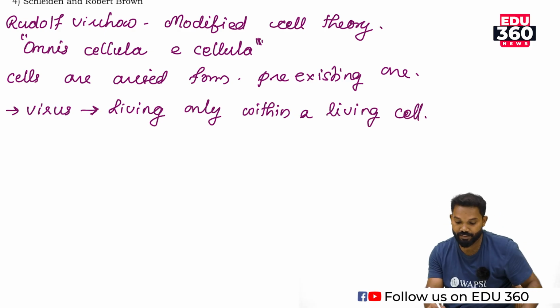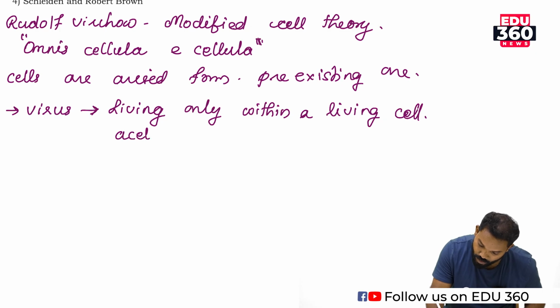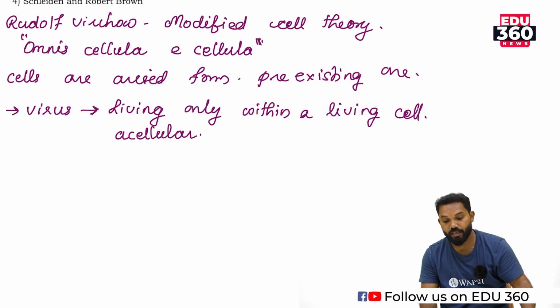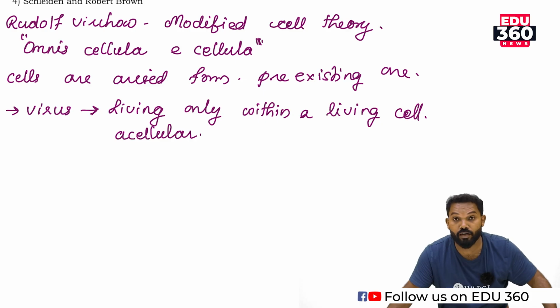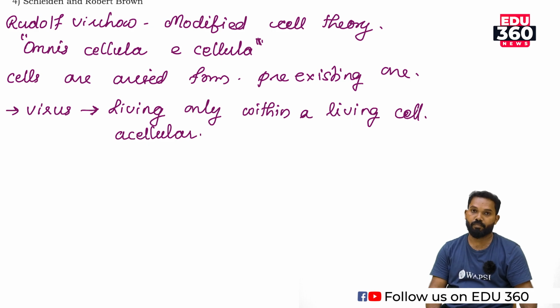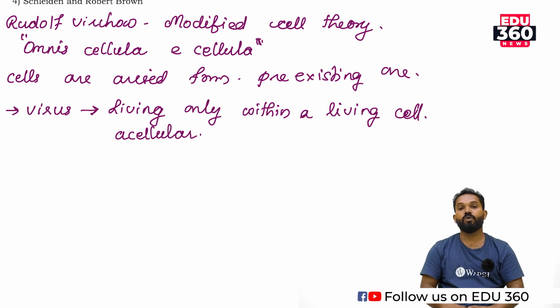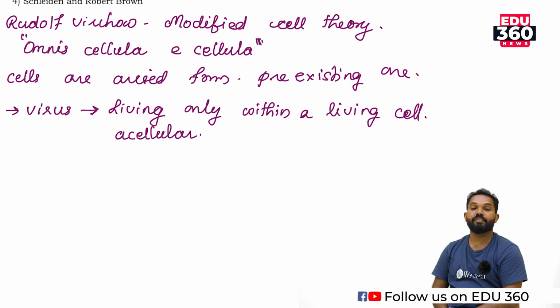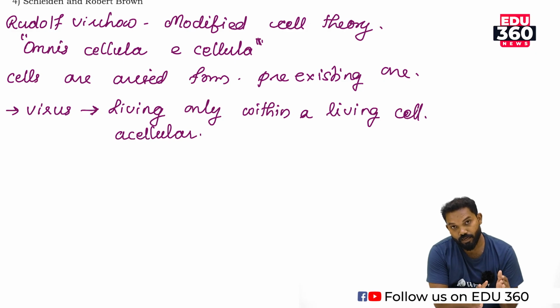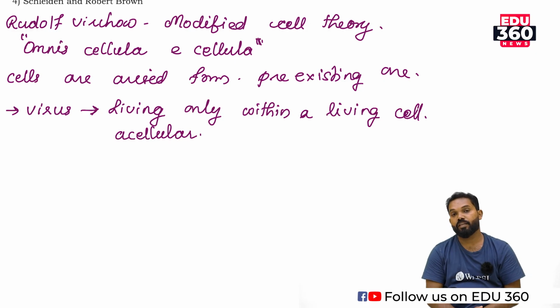And a virus is an acellular structure. What is meant by acellular structure? The term acellular means there is no cellular organization. According to cell theory, all living organisms have a basic cellular organization. Unicellular organisms have only cellular organization.